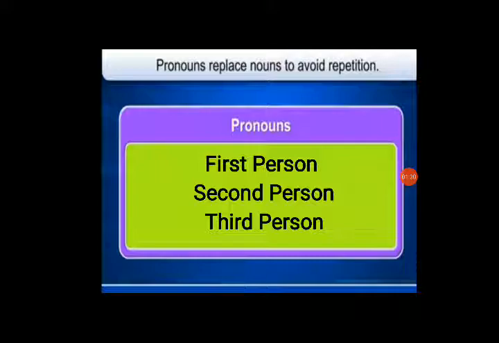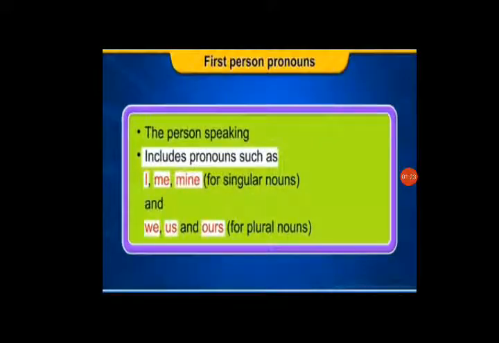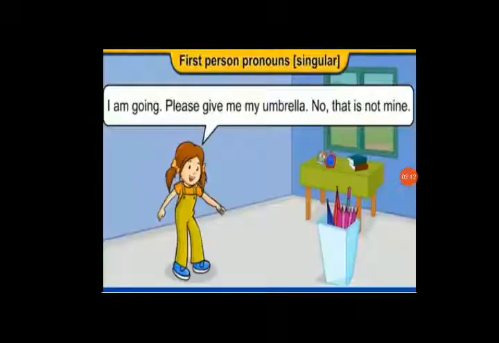Let's see the first person pronoun. The first person pronoun is the person speaking. In this category, we have the pronouns I, me and mine, which are used for singular nouns, and we, us and our, used for the plural form. For example, let's see this sentence. I am going. Please give me my umbrella. No, that is not mine. Here we can see the use of the pronouns I, me, mine for singular nouns, because here I am talking about just one person.